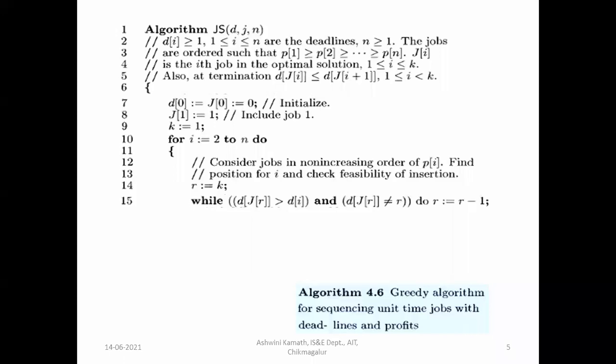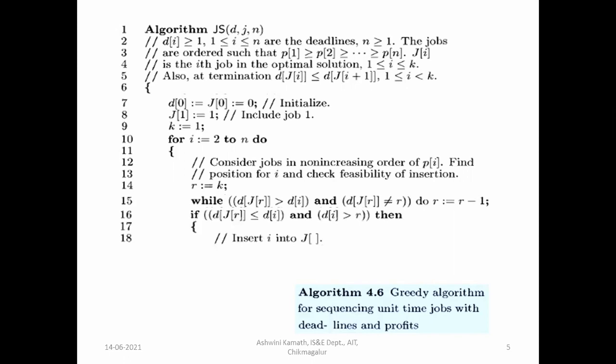This will keep on executing until this condition is true. This will make the jobs in order of your deadline. If deadline of job R is greater than deadline of ith job and deadline of job R is not equal to R, then R is equal to R minus 1. So we are finding the position for ith job here. This R value will be decreased until this condition is true.